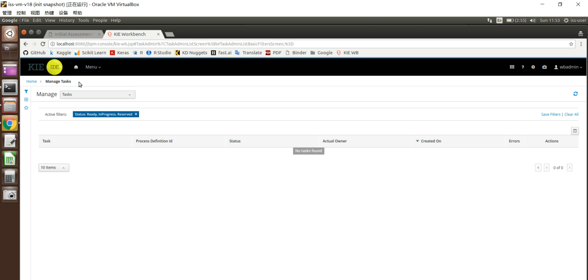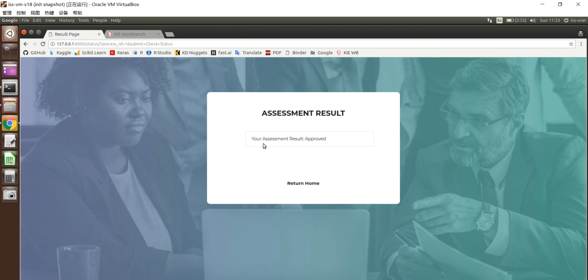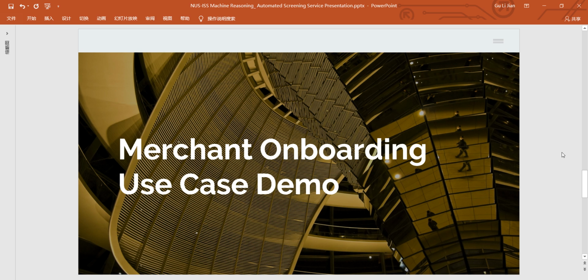Now it's completed. Now let's go back to the web application. Here, if we click check status, we'll be able to see the assessment result is approved. So this is a positive flow overview. Now let's go back to our slides.